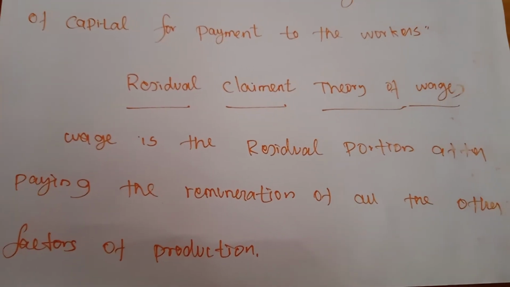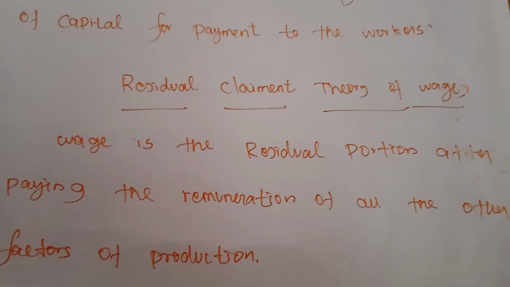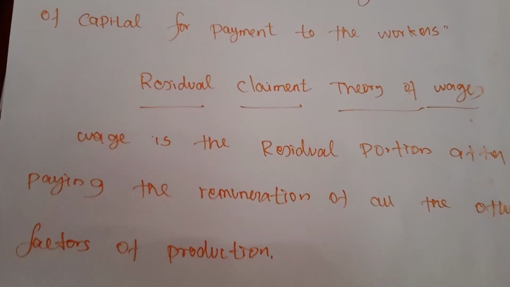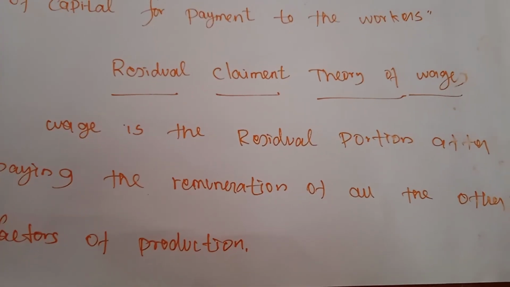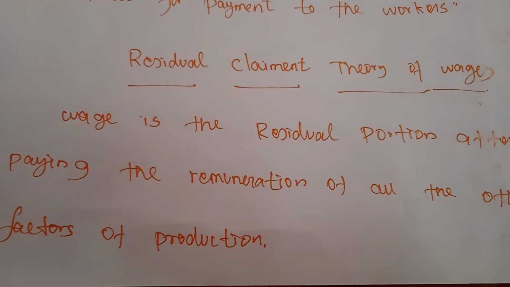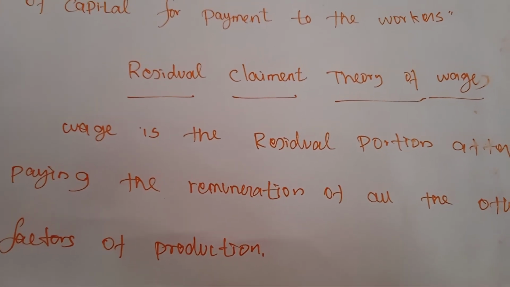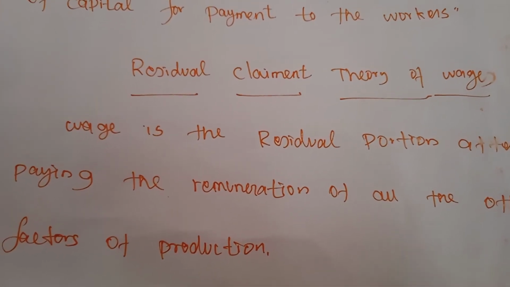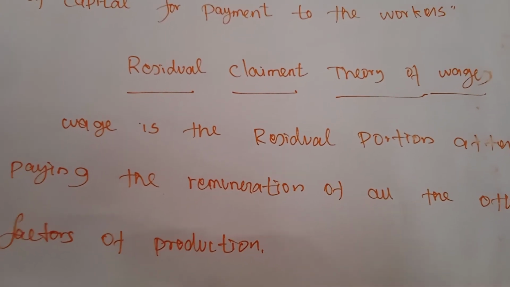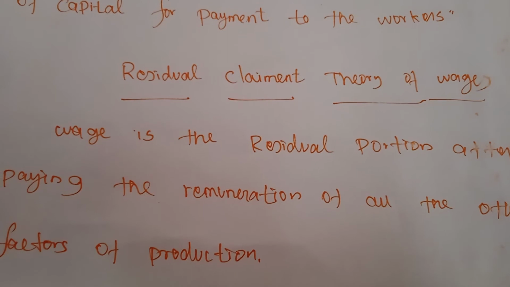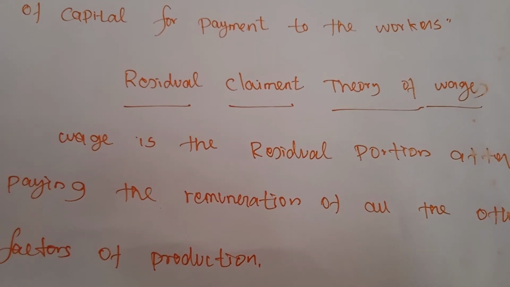Next, another theory, the residual claimant theory. The residual claimant theory was propounded by F. A. Walker, an American economist. He wrote a book, The Political Economy. In his book, he explained the theory of wages, the residual claimant theory of wages.